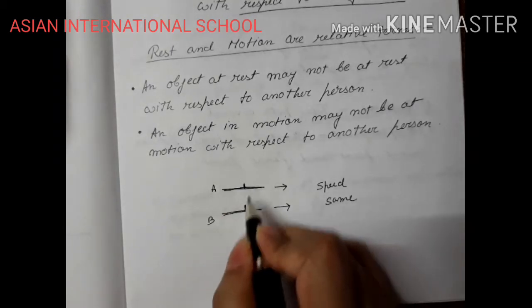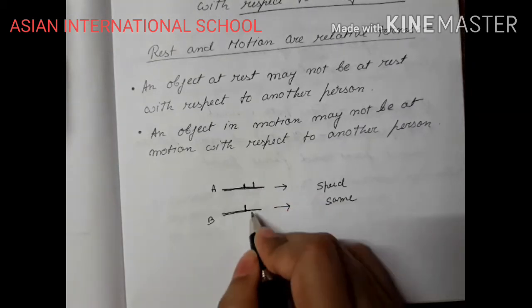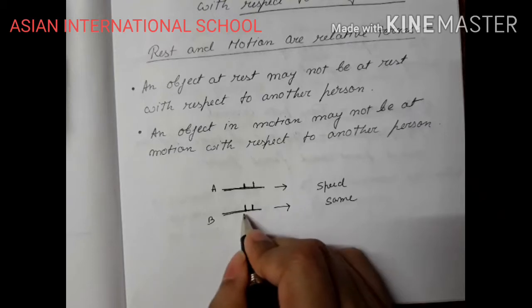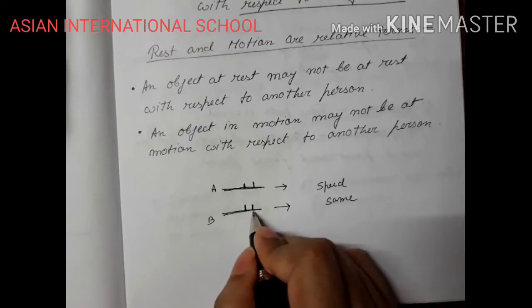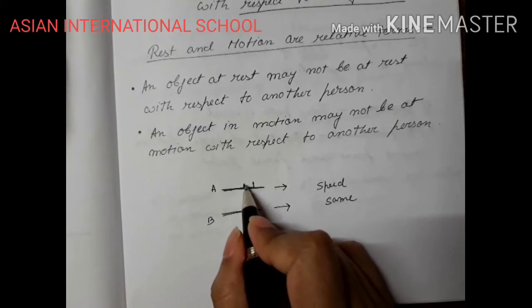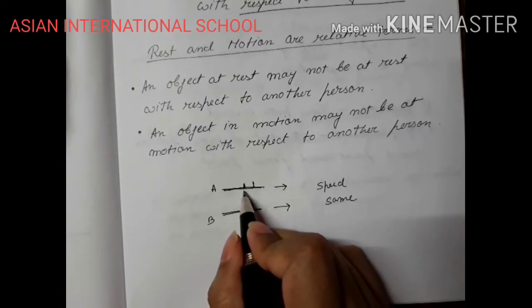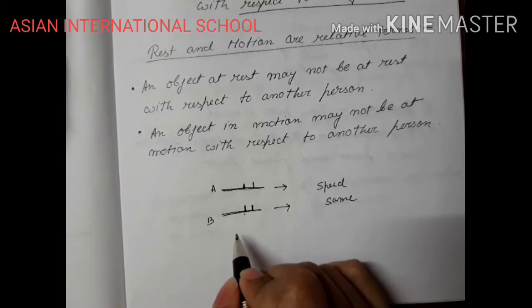Both the trains are moving. Passengers of train A will observe themselves at rest. Passengers of train B will observe themselves at rest. Passengers of A will observe passengers of B to be at rest. Passengers of B will observe passengers of A to be at rest.